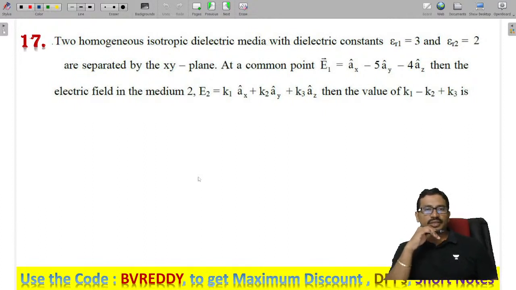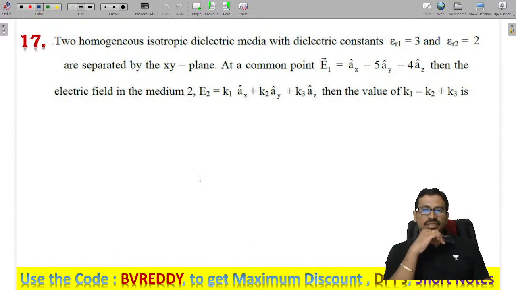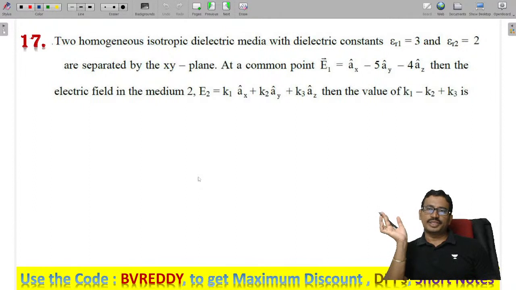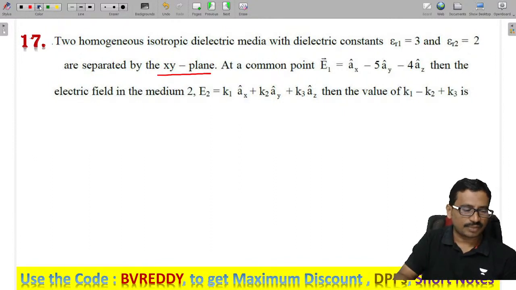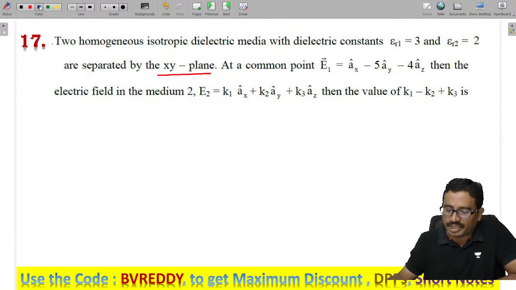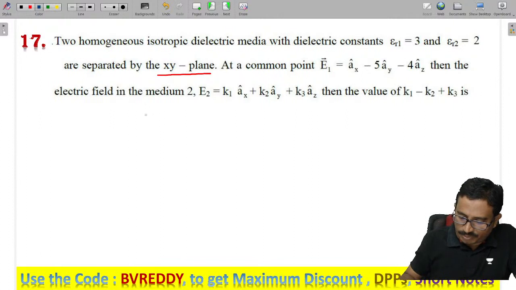Problem 70. Two homogeneous isotropic dielectric media with the dielectric constants epsilon R1 and epsilon R2 are given. This problem comes under boundary conditions. We have two mediums. The xy plane is the z equals 0 plane.